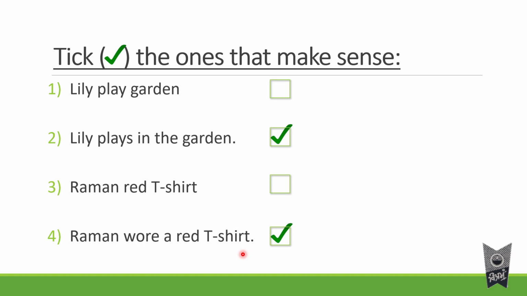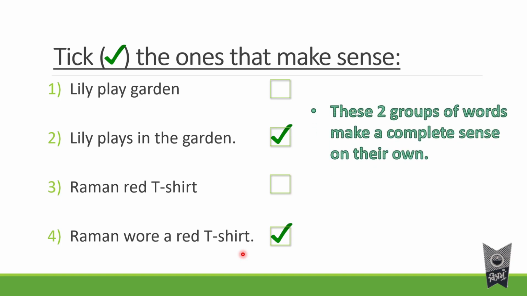Okay. So now we will define what are sentences. These two group of words, that is Lily plays in the garden and Raman wore a red t-shirt, make a complete sense on their own. That means they are proper sentences.